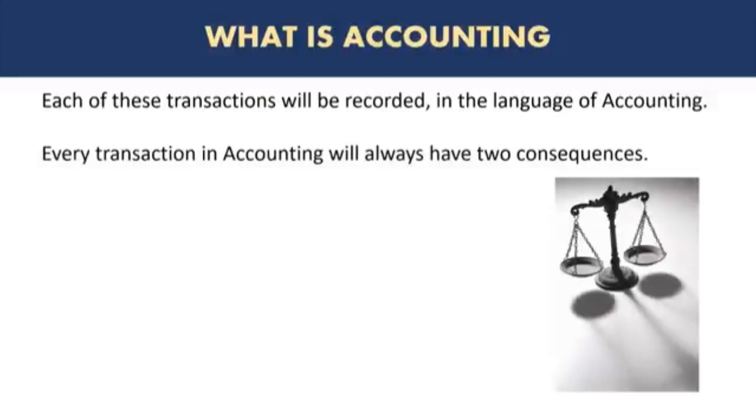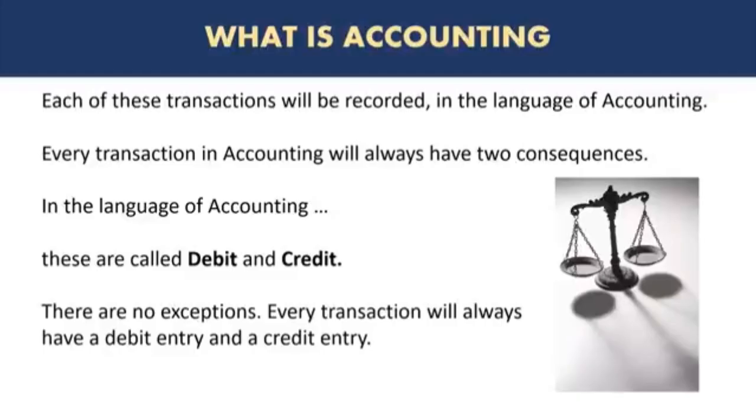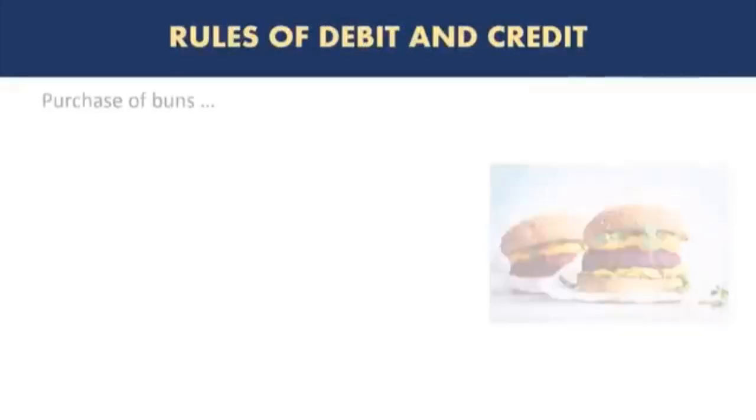Every transaction in accounting will always have two consequences. This is one important thing to remember. All transactions have two consequences. In the language of accounting, we call them debit and credit. There's always a debit and there is always a credit in all accounting entries. There are no exceptions. Every transaction will always have a debit entry and a credit entry. So let's take a look.